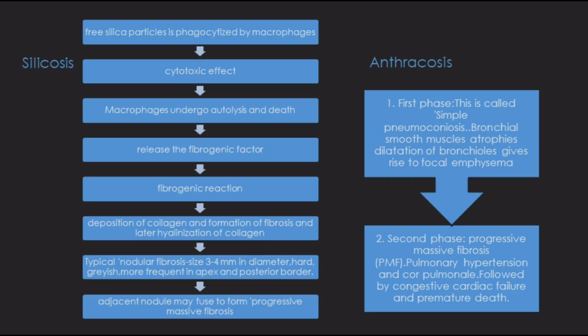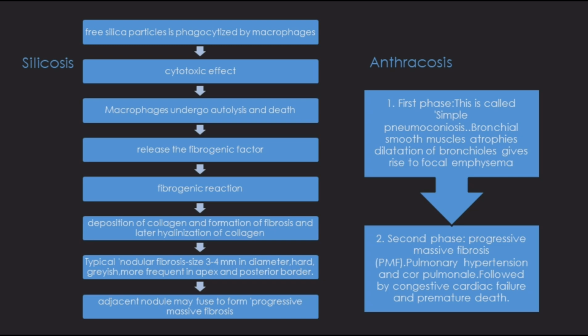Now let us learn about the pathogenesis of silicosis. Free silica particles, after inhalation, are phagocytosed by the macrophages, in which they exert the cytotoxic effect. Macrophages undergo autolysis and death. Dying macrophages release fibrogenic factor, which causes fibrogenic reaction, resulting in deposition of collagen and formation of fibrosis and later hyalinization of collagen. Typical nodular fibrosis, size of 3 to 4 mm in diameter, which are hard and grayish, more frequent in the apex and the posterior border of lung, is seen.